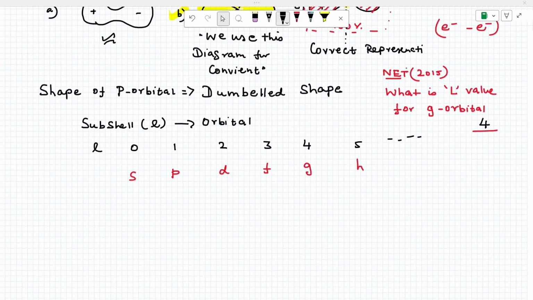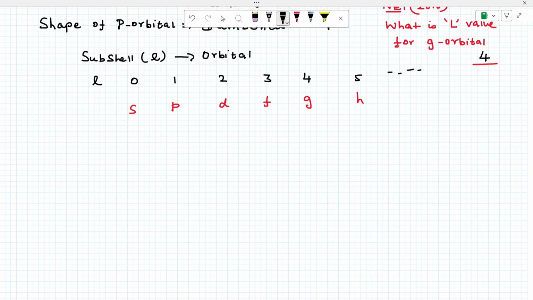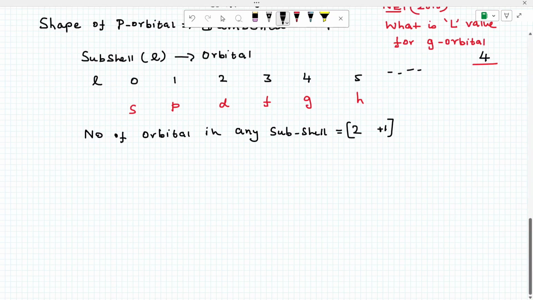Okay. Now please note this very important point: the number of orbitals in any subshell. What is the formula? Nothing but 2L plus 1, where L is the azimuthal quantum number. Tell me, for a d orbital, how many orbitals are there, students?